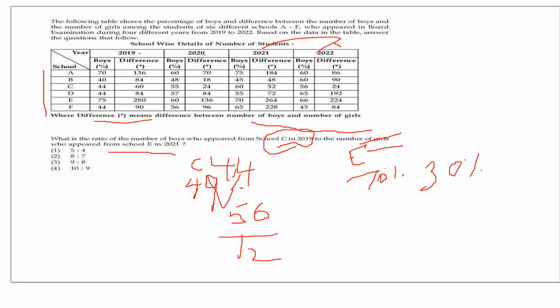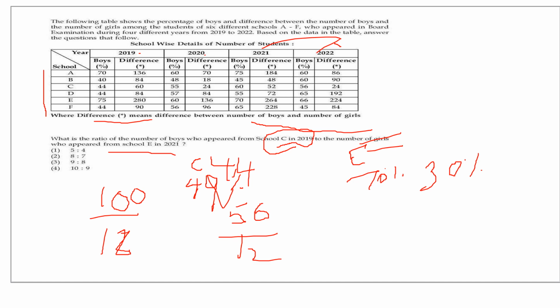So what you have to find out: if the difference is 12, the total number of students is 100, isn't it? Percentage. How do you get the 12? 56 minus 44 is 12. If the difference is 12, the total number of students who appeared is 100. But what does it say?